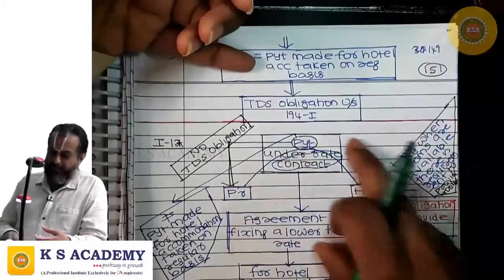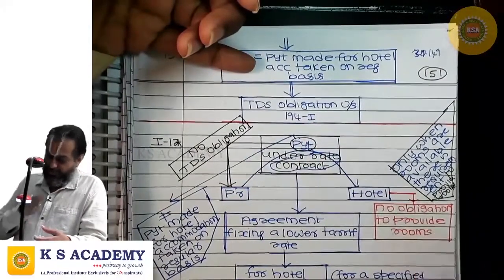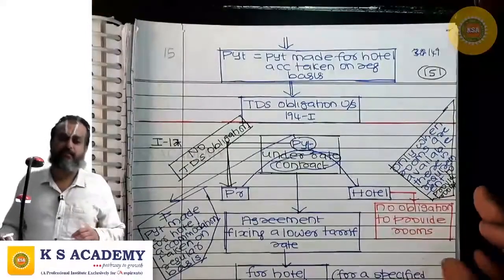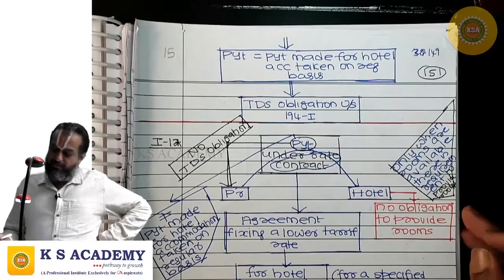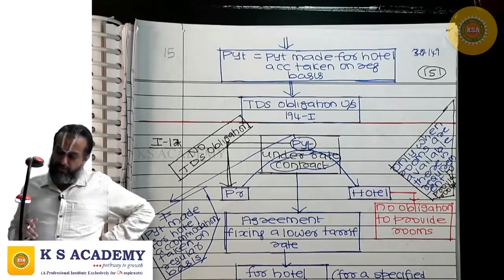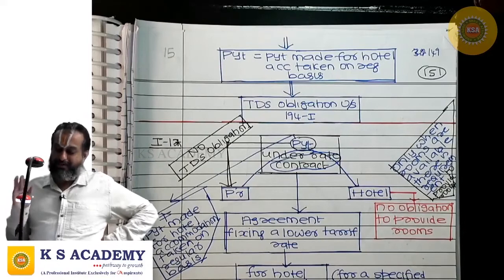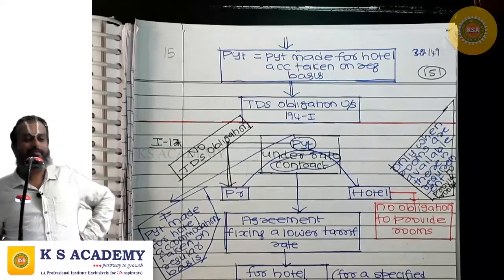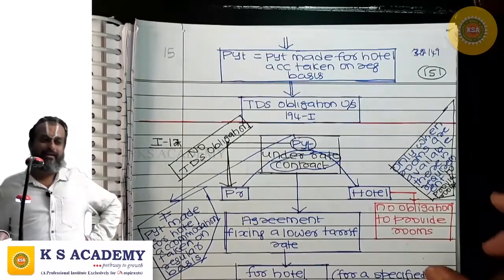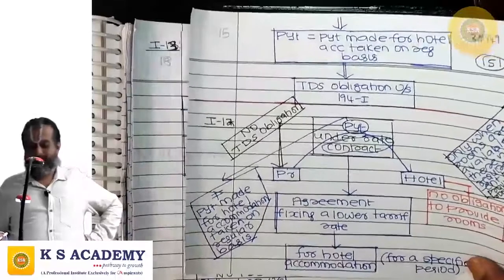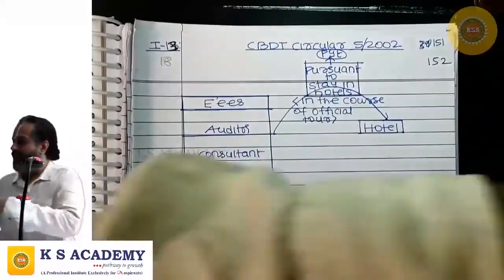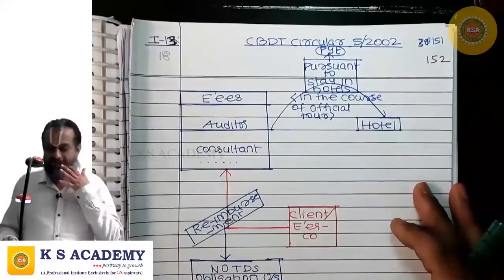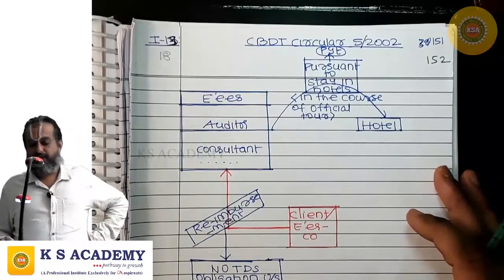Where a rate contract is entered into with hotels, there is an agreement fixing a lower tariff rate for hotel accommodation for a specified period. The hotel has no obligation to provide rooms. If rooms are available, they will provide at this rate. Then this is not taking hotel accommodation on a regular basis. The payment made thereunder is not liable to TDS under 194I. Where there is only a rate contract, the question of deducting tax at source on such payments doesn't arise. CBDT Circular 5/2002.